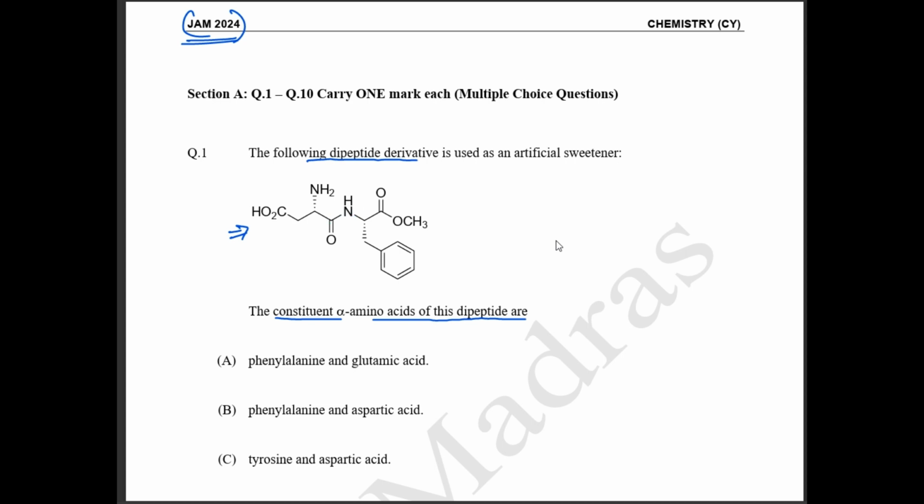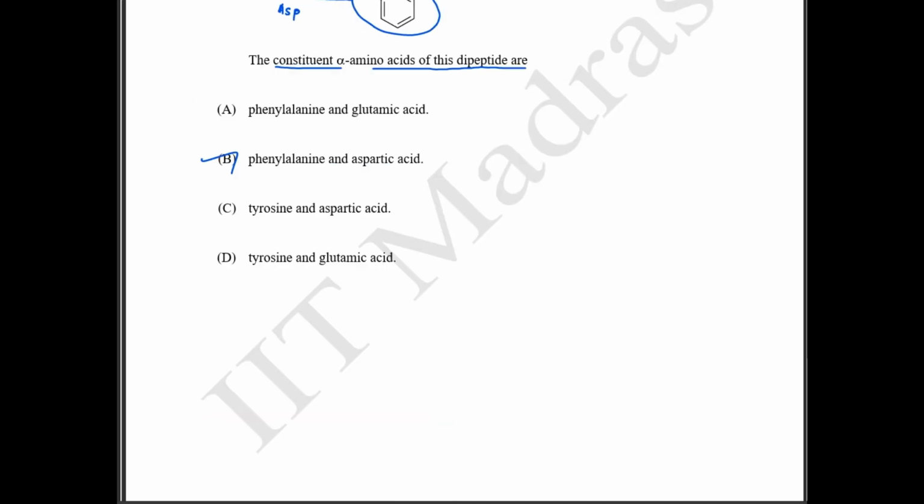So what we are going to do is separate this one. We know that this is going to be your aspartic acid part, and here the R group is basically your phenyl group, so this is going to be your phenylalanine. So the answer is option B, phenylalanine and aspartic acid. Okay, next question.